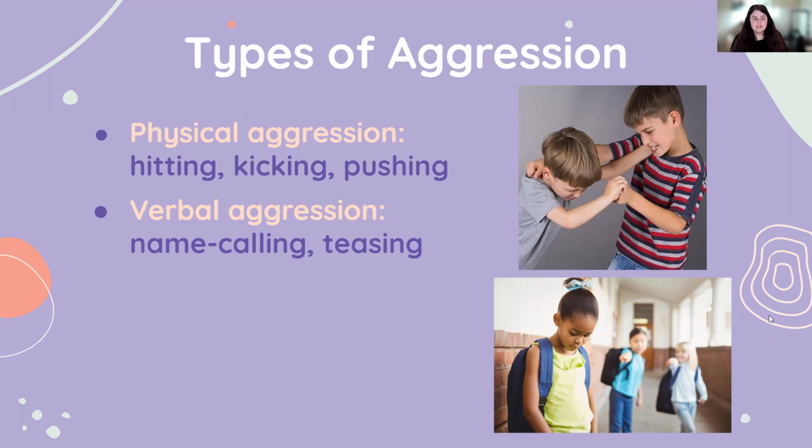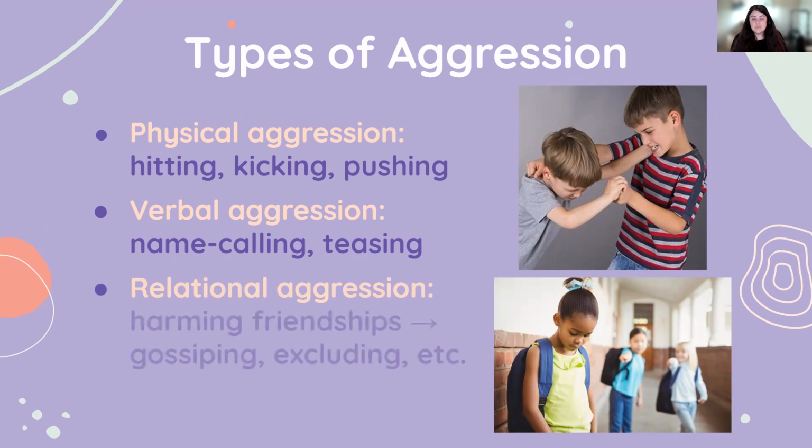Lastly, we have one called relational aggression. This one, maybe we don't know right away what it might mean. What this involves is harming someone's friendship through something like gossiping or excluding them from group activities. That would be relational aggression. It has to do with the child's relations with others, and their reputation is on the line. So it's more of an indirect form of aggression, but can still be very harmful. Those are the three types of aggression we will cover.